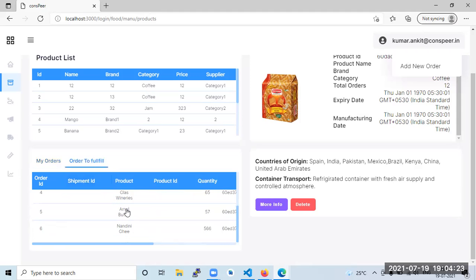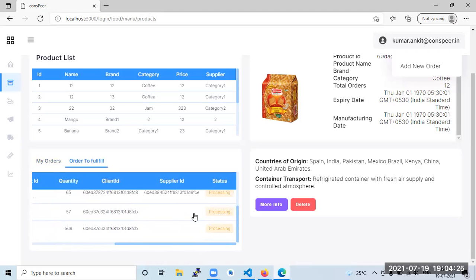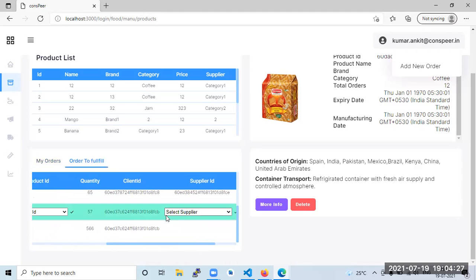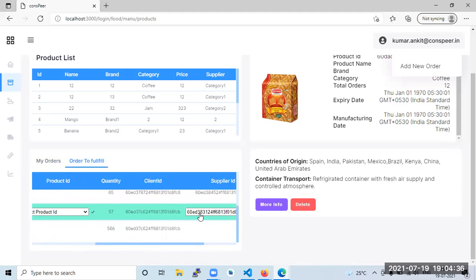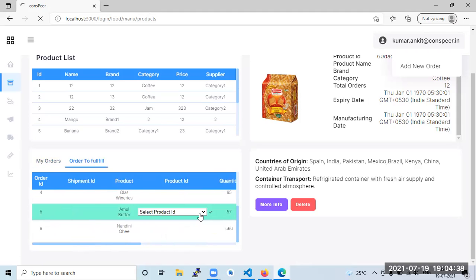Okay, so it's in processing. So who is processing? C3. Now what happens is he would be assigning a supplier. So he assigns a nearby supplier. So he's locking this. What is the product name? Amul butter. Okay.